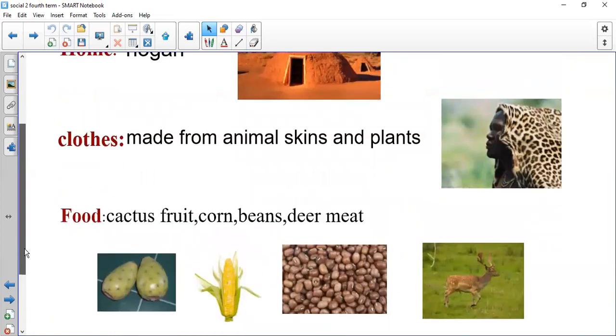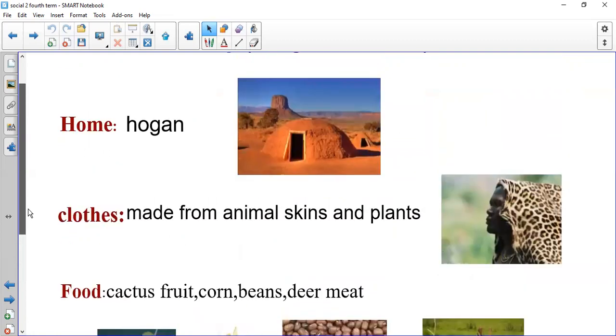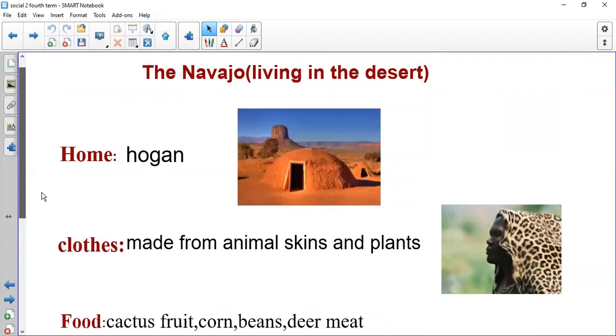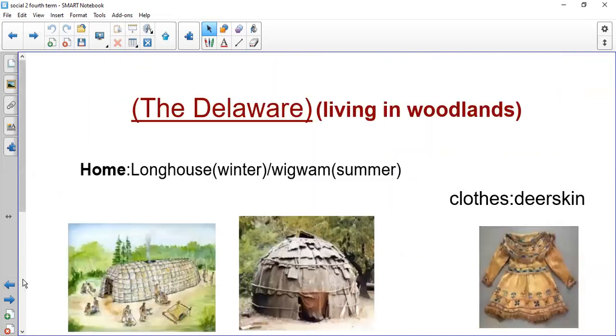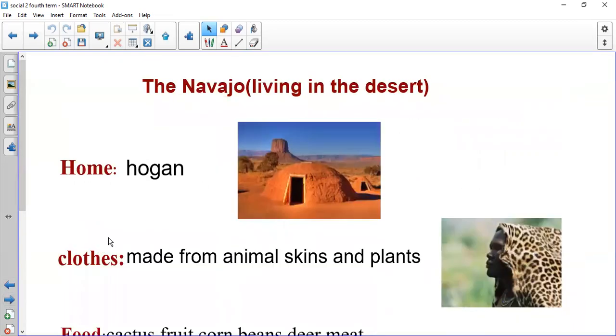Remember, the first group is the Delaware. Delaware lived in woodlands. And here we have the Navajo. The Navajo lived in the desert. They had one home, but if you remember, the Delaware lived in longhouse in winter and wigwam in summer. But the Navajos lived in Hogan.